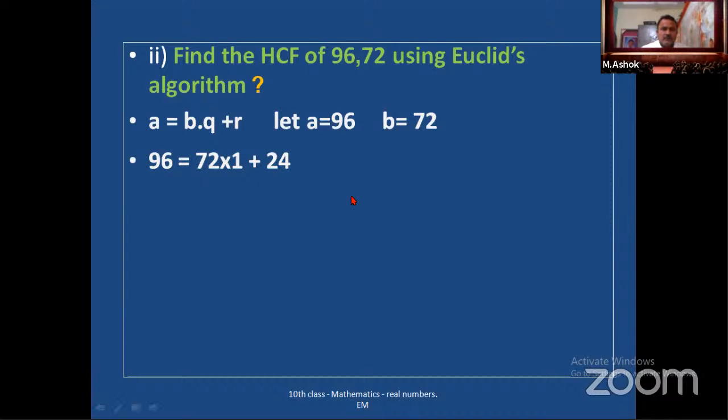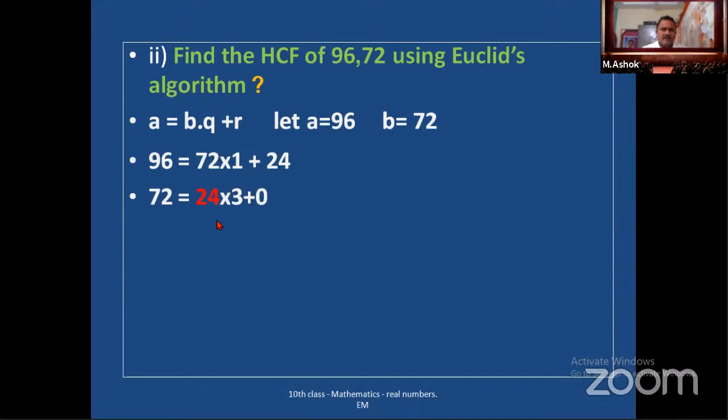Come on, 24. Okay. So here we did not get the remainder as 0. So continue the process until we get the remainder 0. Now divide 72 with 24. Means 72 is equal to 24 into 3, that is 72. What is the remainder? 0. Okay. So we get the remainder 0.